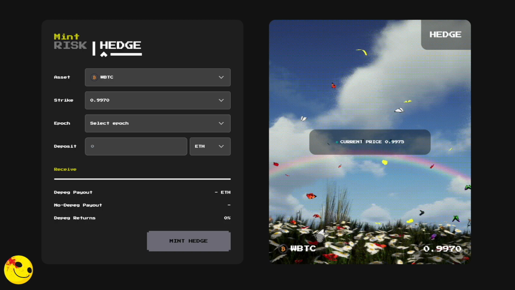Now what I want to do here is I just want to highlight the importance of protection. Again, some of these assets in crypto are very volatile, and at times you need to protect yourself against the downside. And that's what you can do directly here on Y2K. You can head over to the hedge side, deposit some ETH against the asset that you want to protect yourself with. And again, that safety is so important, especially during stressful times in the crypto asset class when things are volatile. You want to protect yourself against the downside. You can hedge directly on Y2K, and of course earn fees alongside for those of you who have the vote-locked Y2K token.